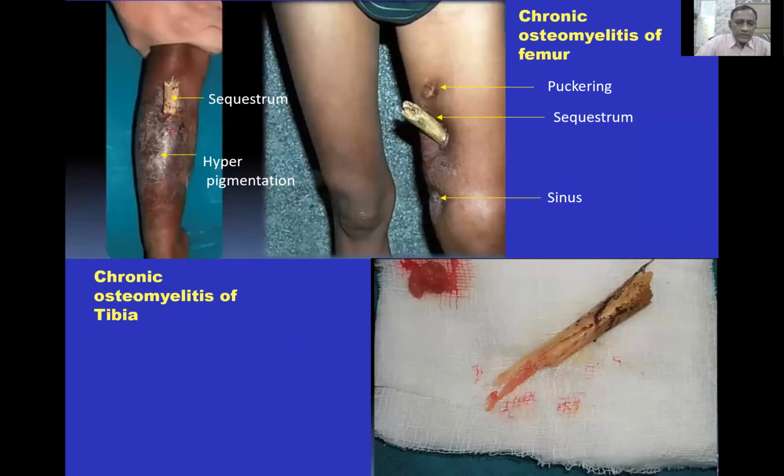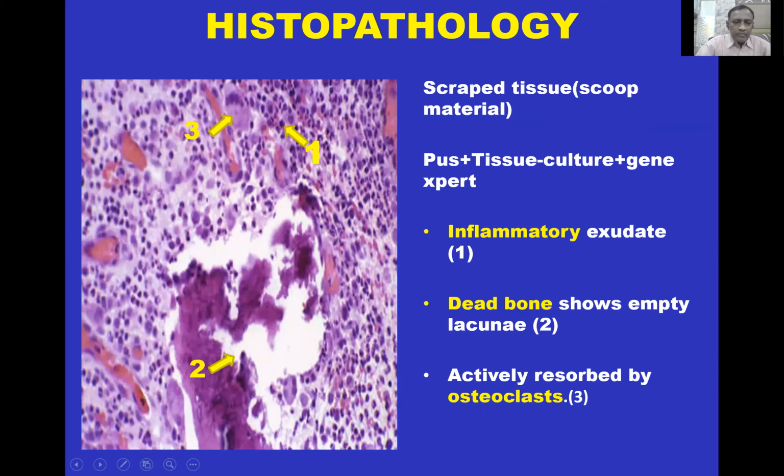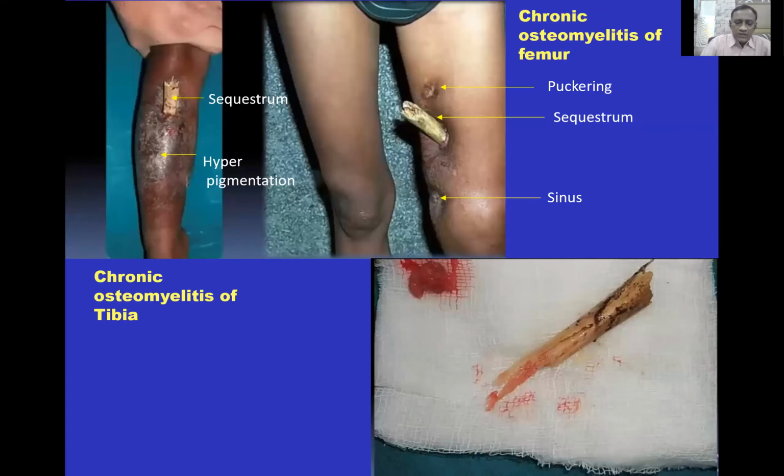And these are certain specimens. This is chronic osteomyelitis of the tibia, and you can see the sequestrum is coming out of the bone. This is the real specimen. And this is hyperpigmentation of the skin, which indicates the chronicity of the disease. Then this is another